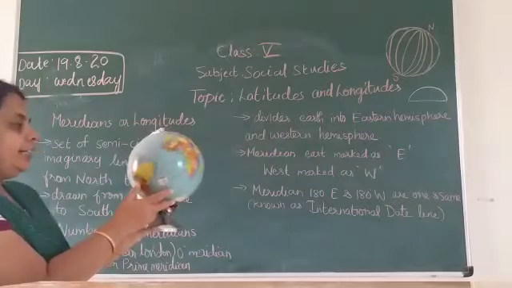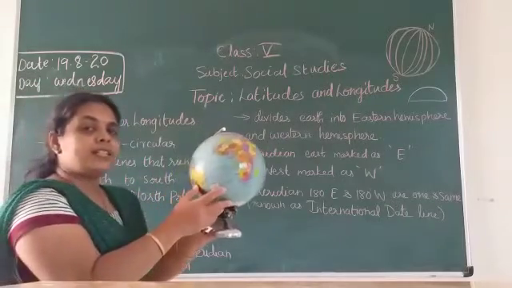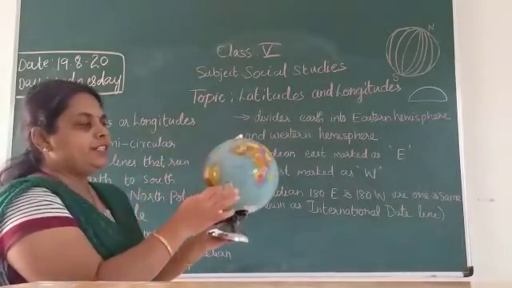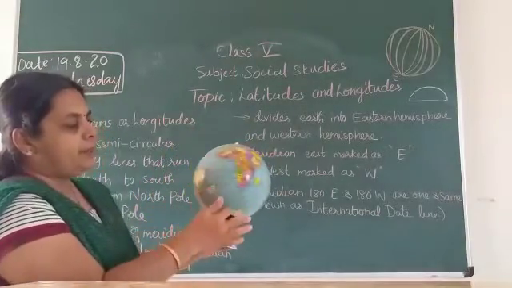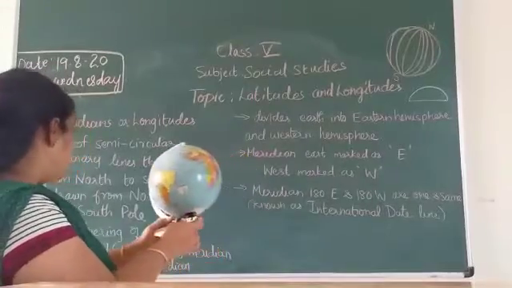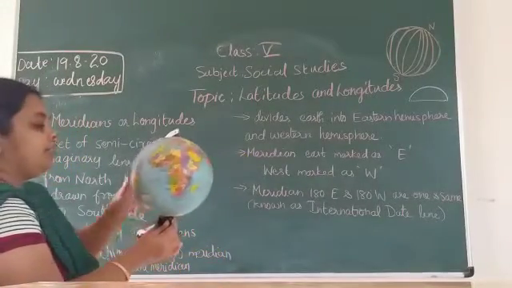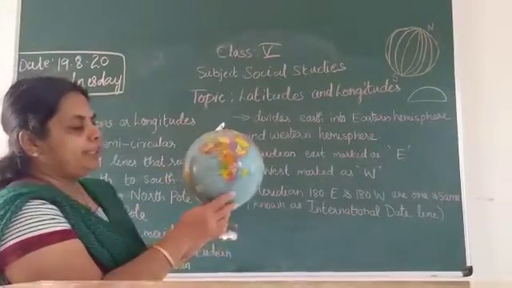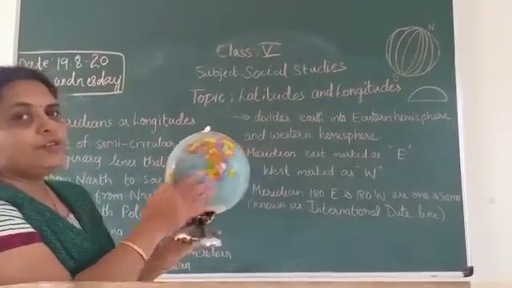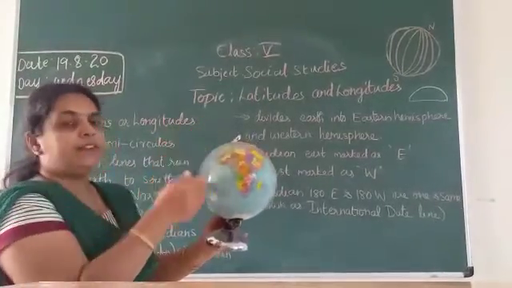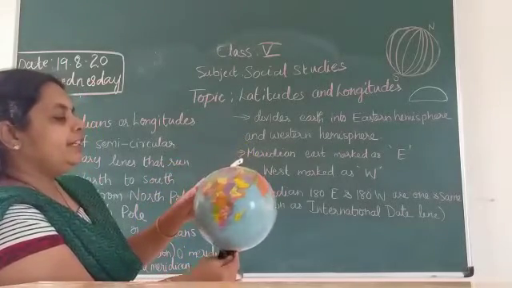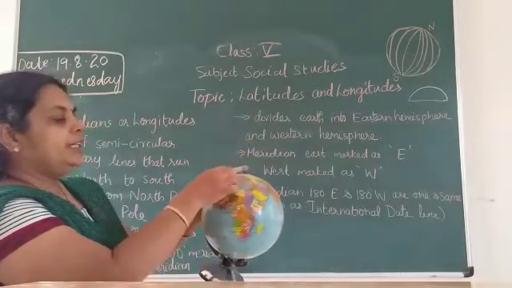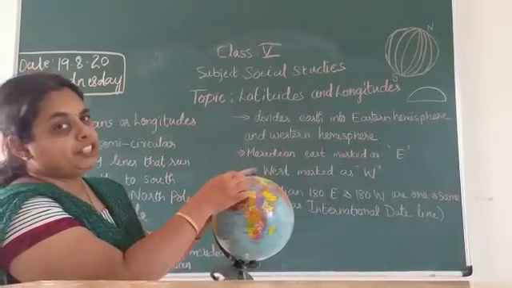Then they started numbering these meridians. In 1884 they needed one place to start drawing this imaginary line. In the UK, near London, Greenwich is the place.